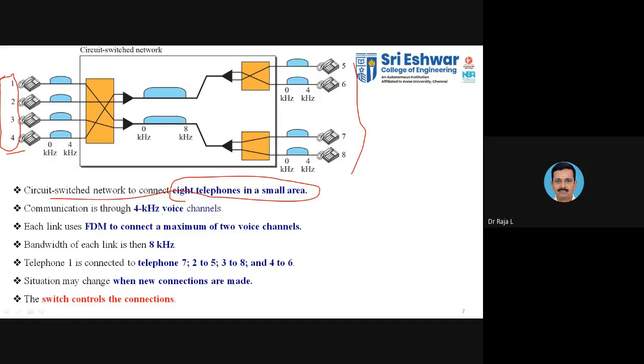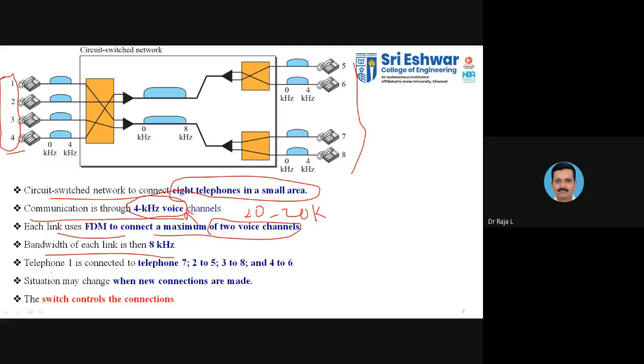All communication takes place through a 4 kilohertz voice channel. You know the audible frequency range is 20 hertz to 20 kilohertz. The communication takes place with a 4 kilohertz voice channel. Each link uses FDM to connect a maximum of 2 voice channels, so we make use of 2 voice channels for the communication link, and the bandwidth of each link is 8